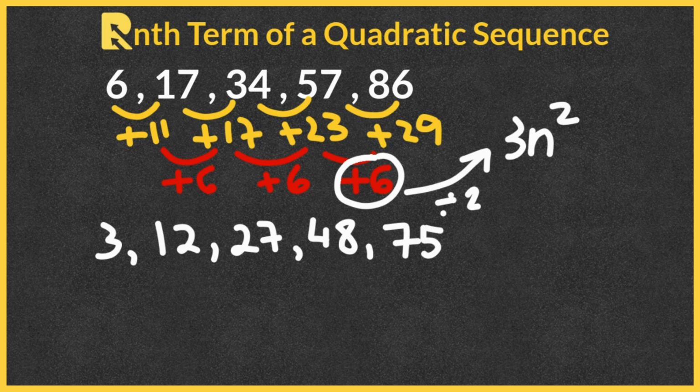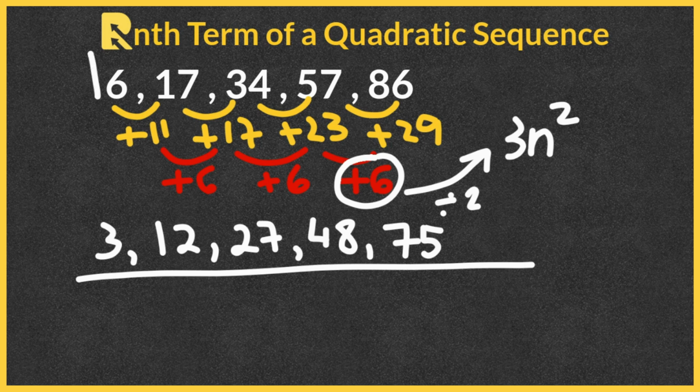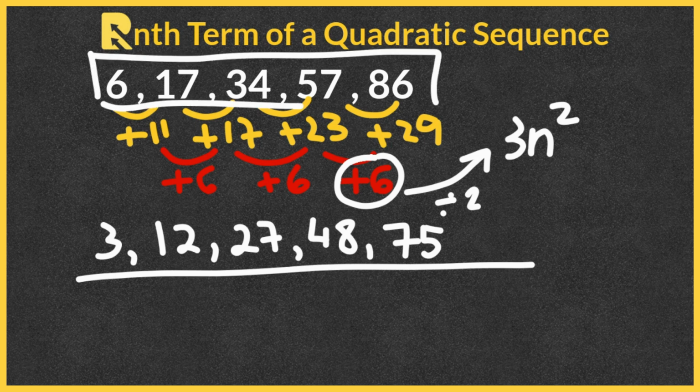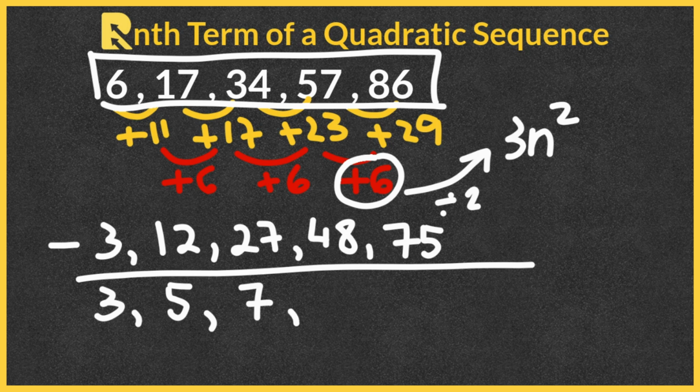We now subtract these numbers from the original sequence. 6 minus 3, that gives us 3. 17 minus 12, that is 5. 34 minus 27, that will be 7. 57 minus 48, that will be 9. 86 minus 75 equals 11. We now have a new sequence and we need to find the nth term of this new sequence.